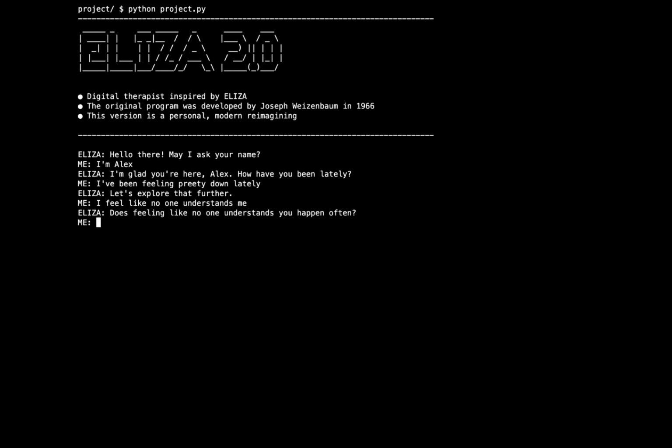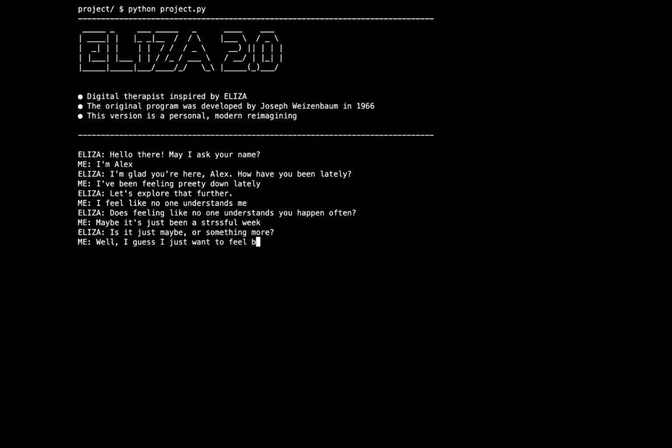Each user input is matched against a set of patterns stored in a JSON file. If there is a match, ELIZA picks a fitting response from the template list and reflects parts of the message back using pronoun swapping. This makes it feel more natural and dynamic.